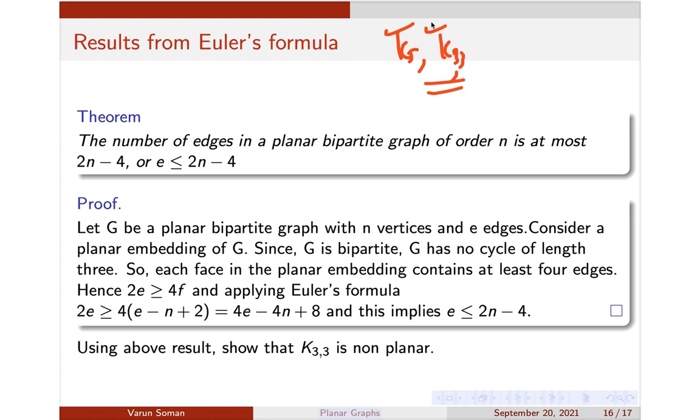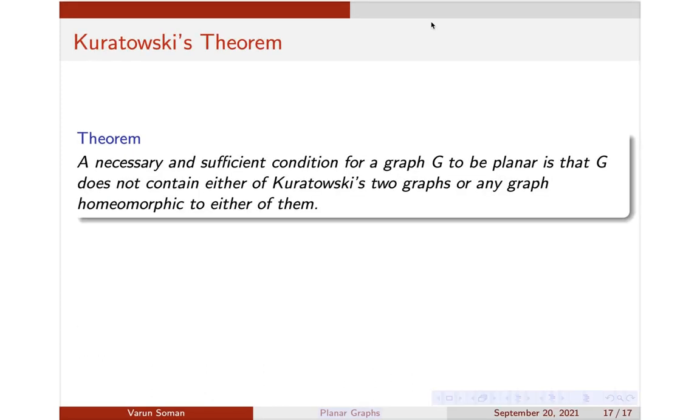Okay, so that is Kuratowski's theorem. The proof is not required in your syllabus, so I'll just state it now. A necessary and sufficient condition for a graph to be planar is that G does not contain either of Kuratowski's two graphs or any graph homeomorphic to either of them. So what do you mean by this homeomorphism? It is not required for you in detail. I'll just give you an example only.